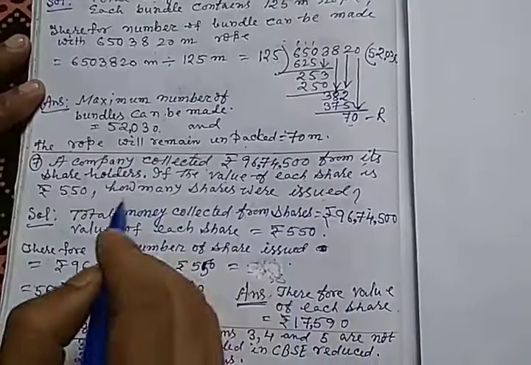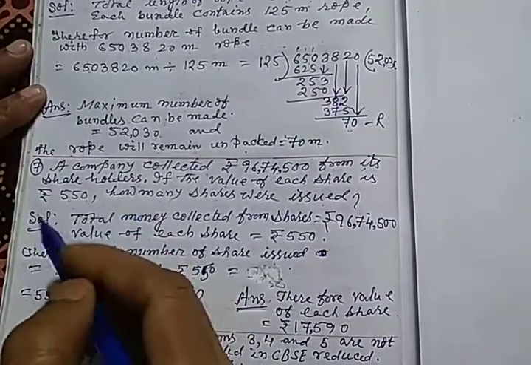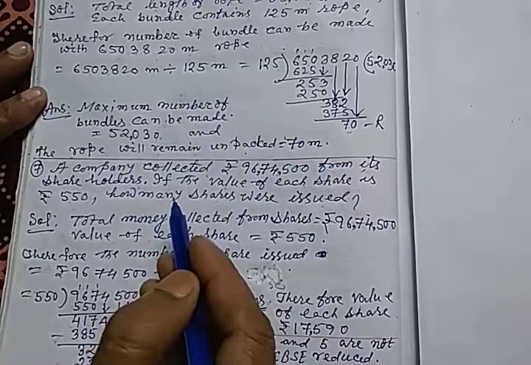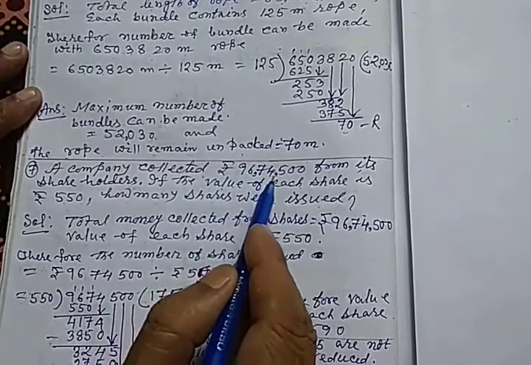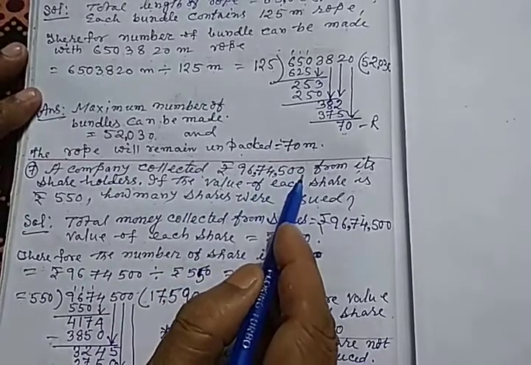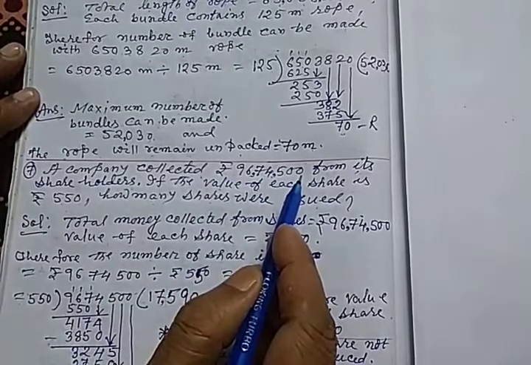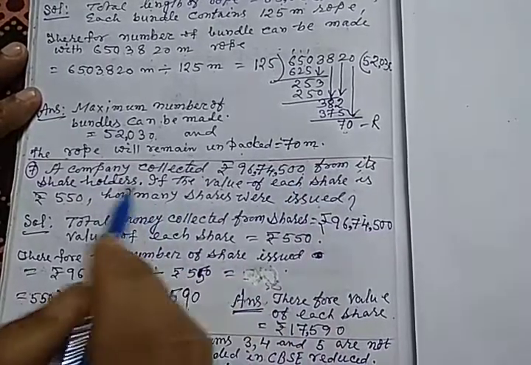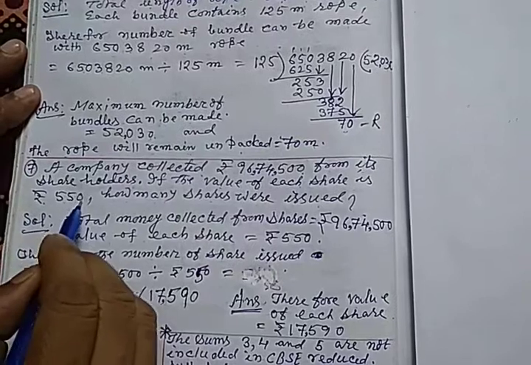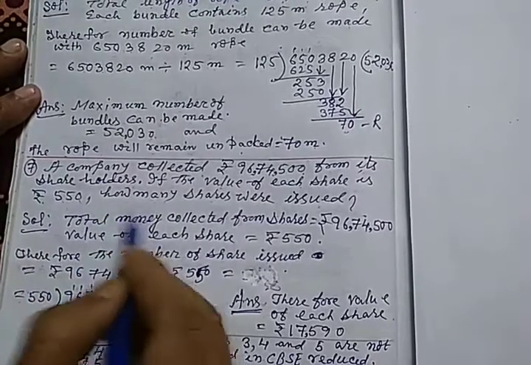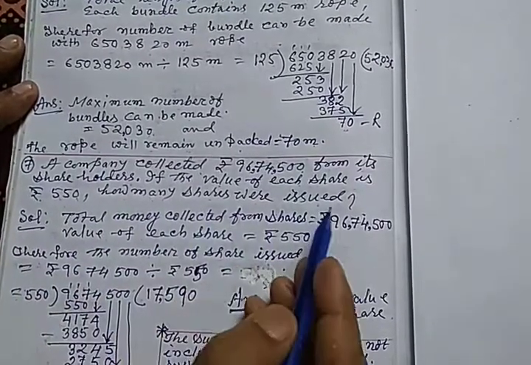That means after selling the shares, a company collected rupees 96,74,500 from the shareholders. Now, the cost of each share is rupees 550. So, how many shares were issued?